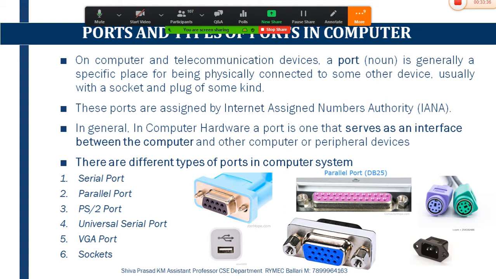This PS2 port is majorly used for connecting keyboards and mouse, and the data transfer through this port takes place at the range of 150 kilobits per second.